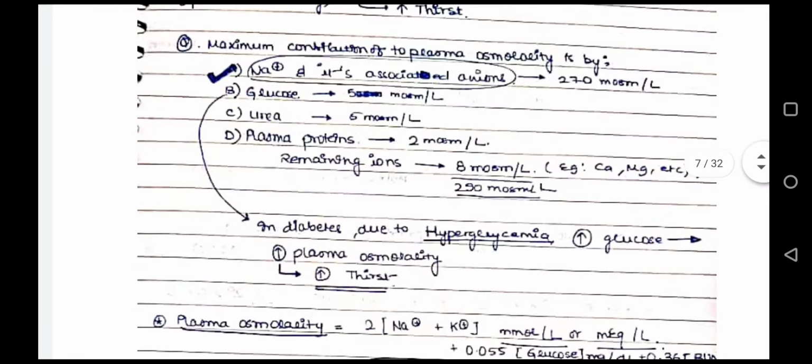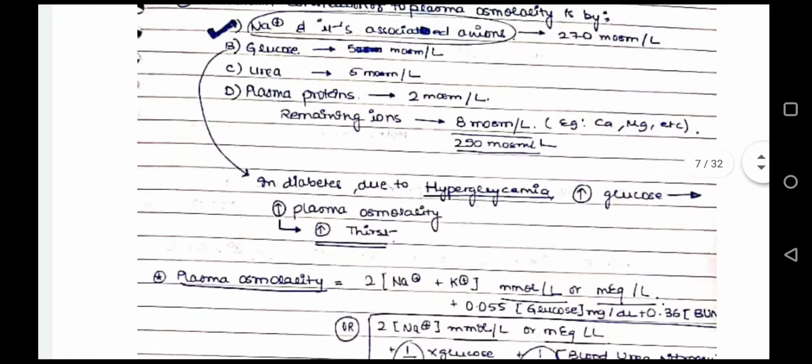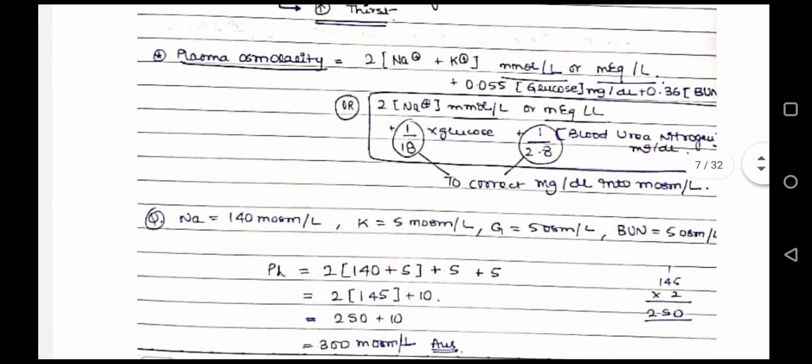Now, maximum contribution to plasma osmolarity is given by sodium and its constituent anions. Then the common formula for plasma osmolarity is 2 times the sum of sodium and potassium concentration.